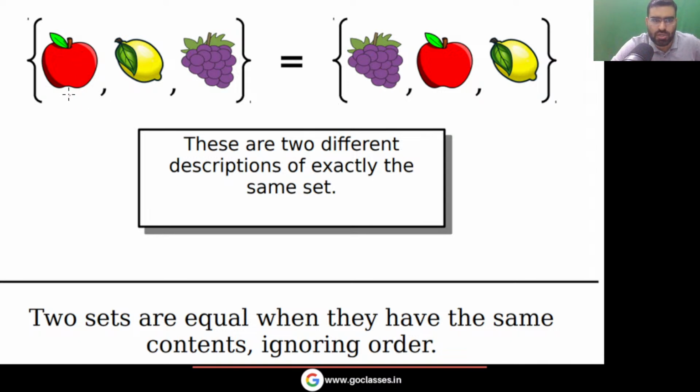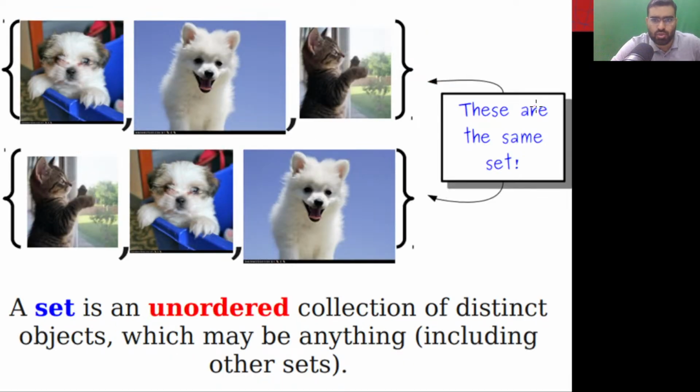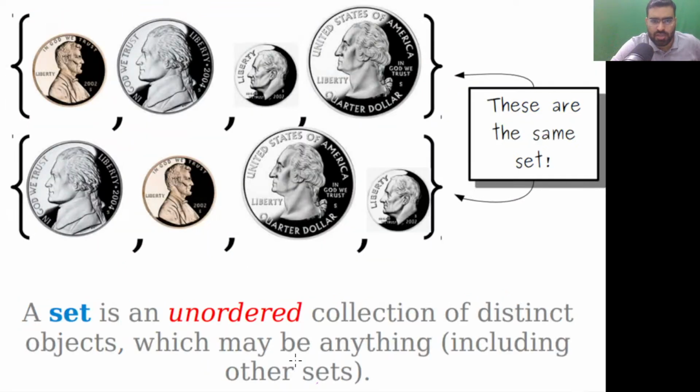In which order you put these elements does not matter. You can put the apple here or you can put the apple here, that does not matter, because a set is a collection of unordered elements. This is an important point: these 2 sets are the same because a set is a collection of unordered elements.